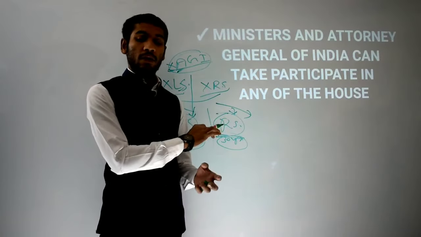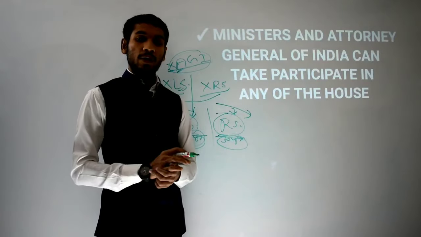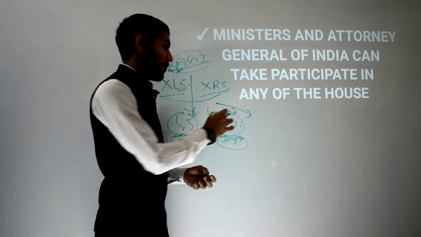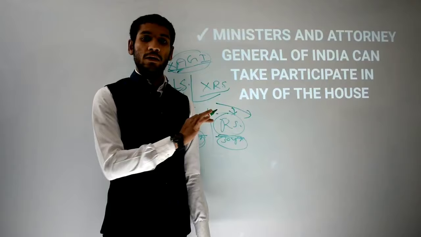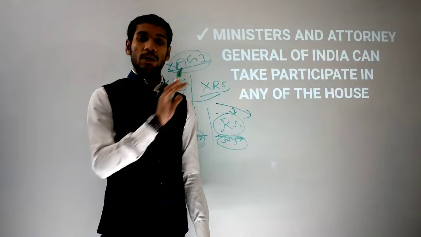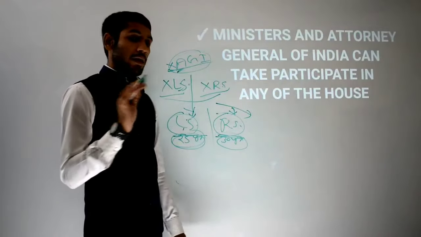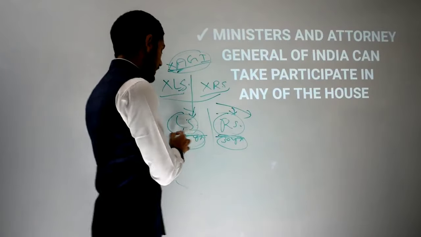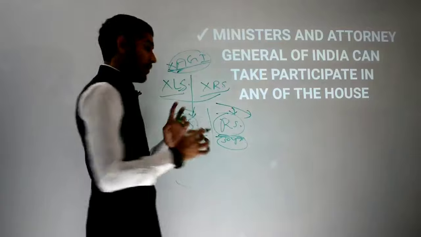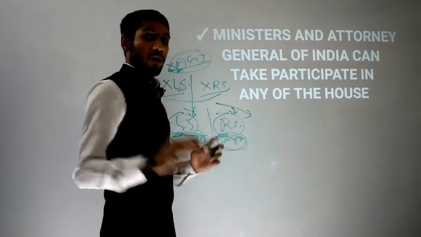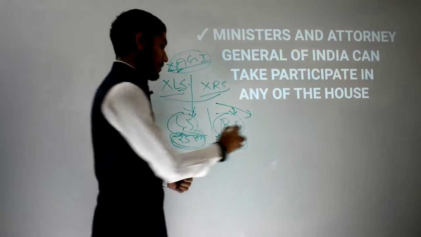He is not an MP, but yet please appoint him as minister. The President will definitely appoint him, because the President has to accept the recommendations and suggestions of the Prime Minister of India. But there is a condition. That person can sit in Lok Sabha or Rajya Sabha as a minister only for 6 months.